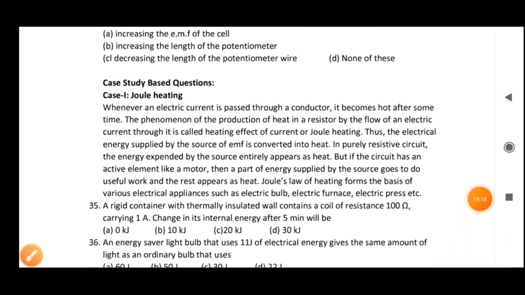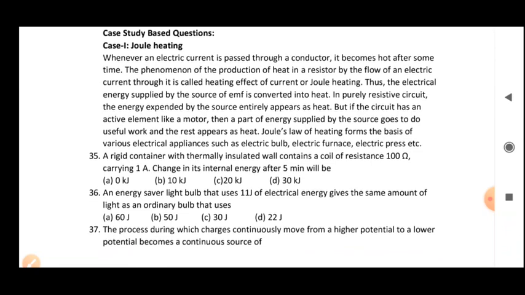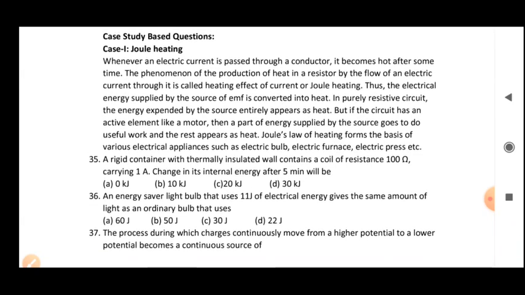Now the next questions, students, are case study based questions. I have given a number of case studies in the question paper, so that will also help you prepare for your term 1 examination. The first case study is based on Joule heating. Here, first you can just read the case.